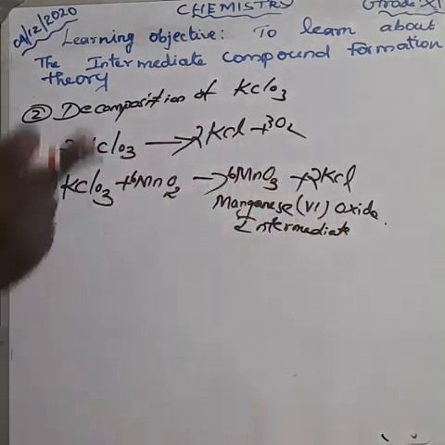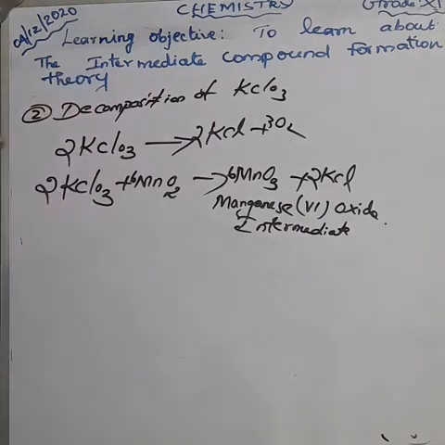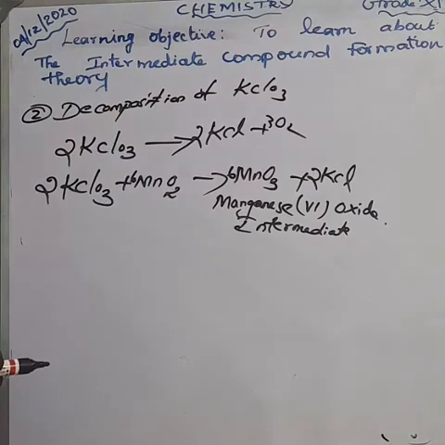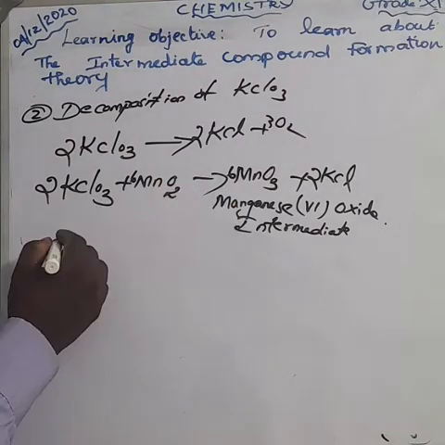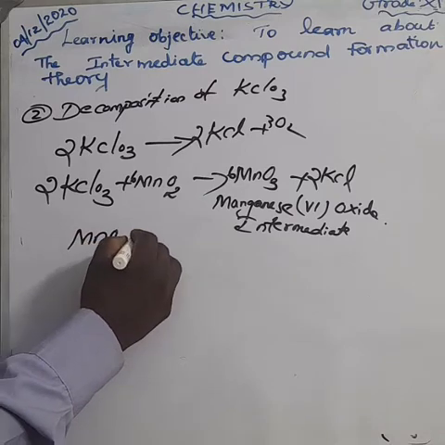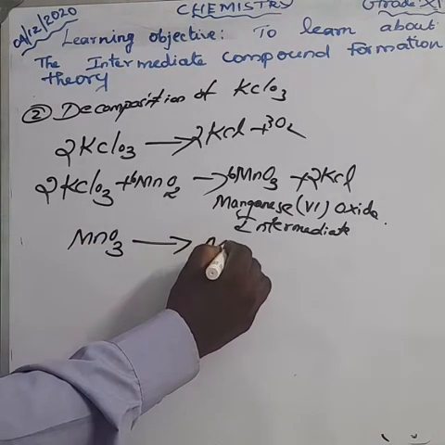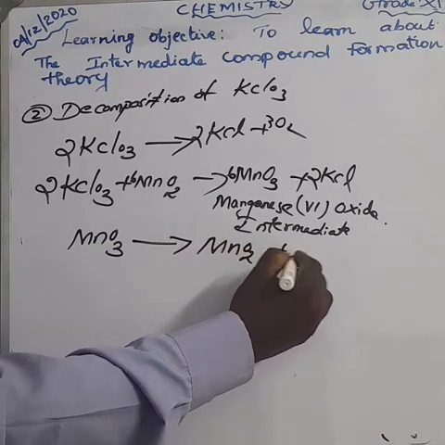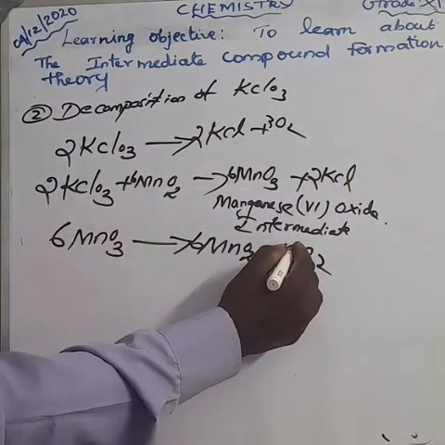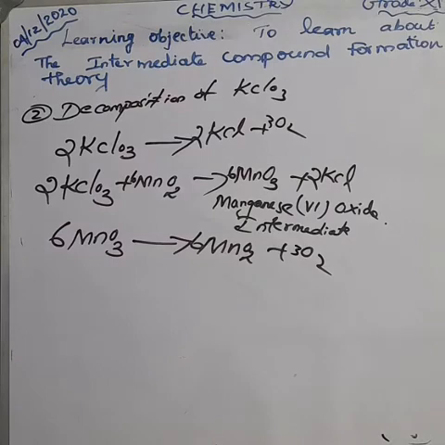Manganese 6 oxide is what? An intermediate. So the manganese 6 oxide is again converted into MnO2. MnO3 is again converted into MnO2 plus oxygen. The easy way to balance the equation we already learned. Like 3 here. Now the equation is balanced.